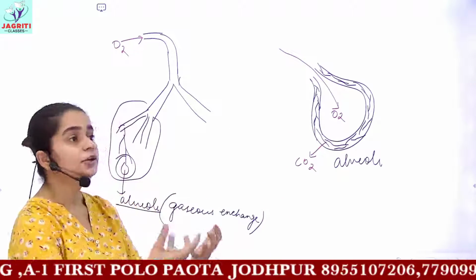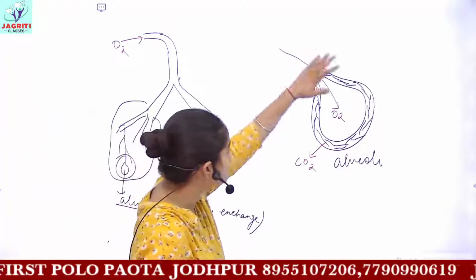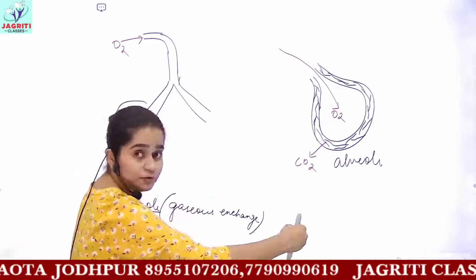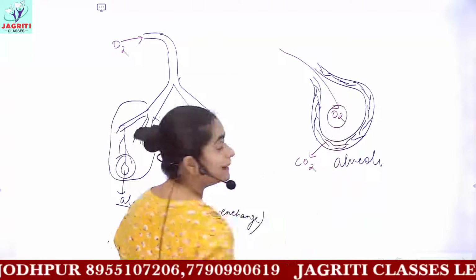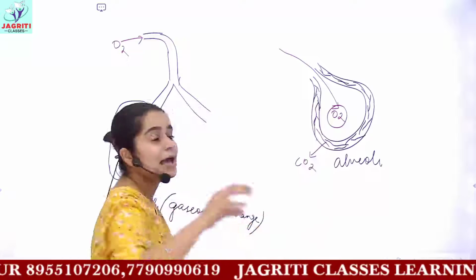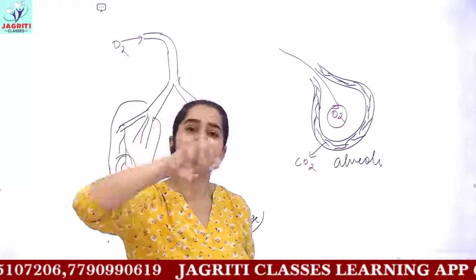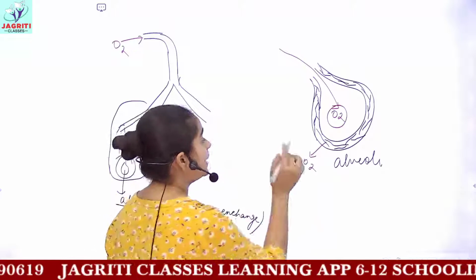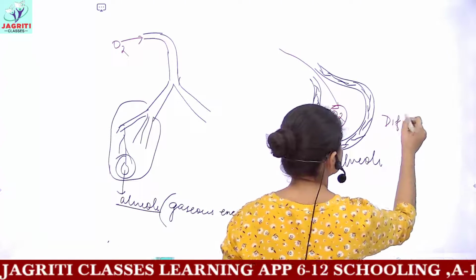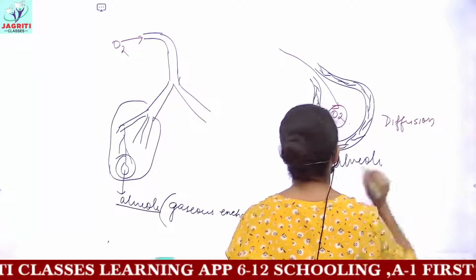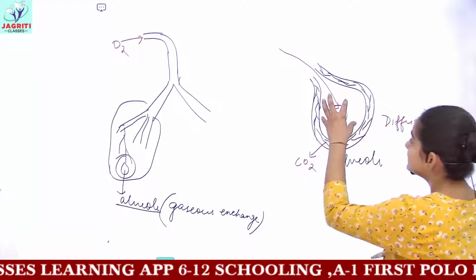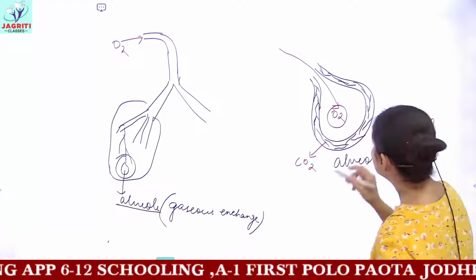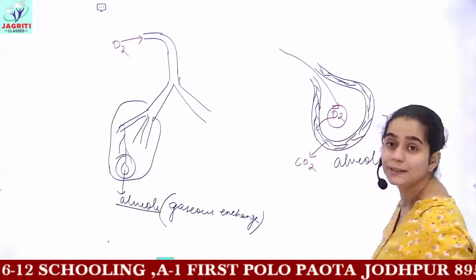Now what happens? You did inhalation, that means oxygen reached the alveoli, which I have drawn in an enlarged view. So you have oxygen inside the alveoli, and these blood vessels have brought carbon dioxide from every cell of your body. Now with the help of diffusion, because the concentration of oxygen is high inside the alveoli compared to the blood vessels, this oxygen will move to the blood vessels.